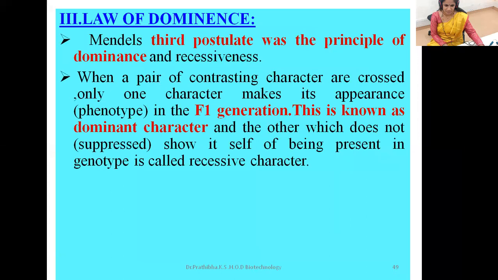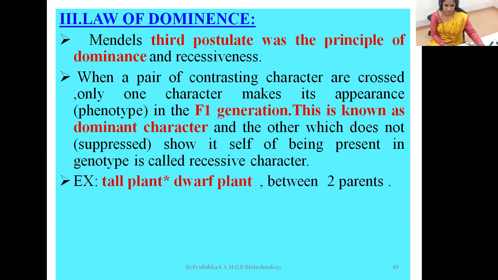That phenotypic character he called the dominant character, and the other, which does not show itself despite being present in the genotype and was suppressed, is called the recessive character. So in the F1 generation, we can make out which phenotypic character is dominant and which is recessive.